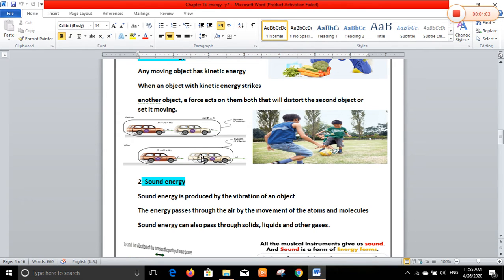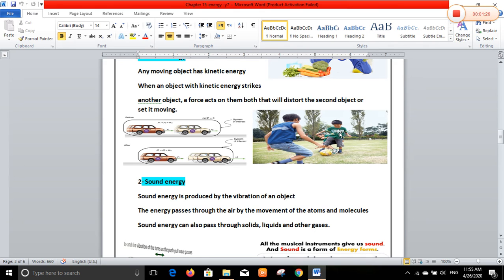So from the original position of the car, when this car strikes this one, it gives it some force to allow it to move steps. So it moves centimeters or meters.